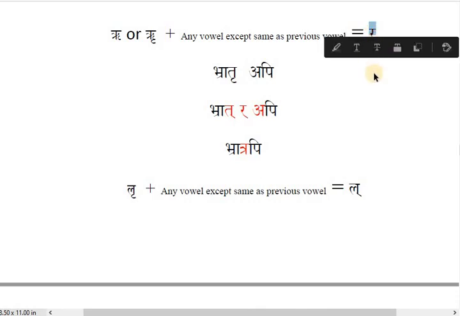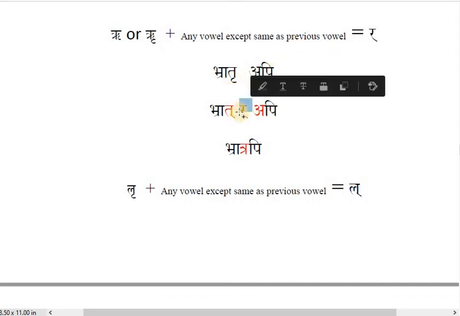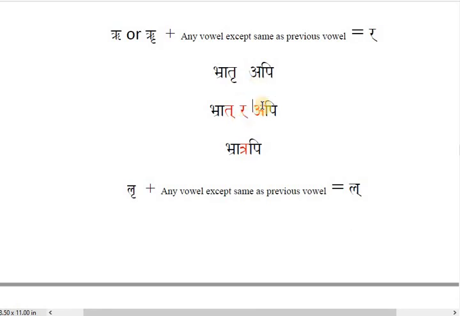Remember, there is no A sound. All are consonants coming in place of vowels. Bhratru plus Api, in place of Ru, what do we get? Ra. So Bhrat, in place of Ru, Ra, and Api. Now you join them all. Ta, Ra, A will be the compound letter Tra. Bhratru plus Api will be Bhratrapi. Alright? So Ru converted to Ra.